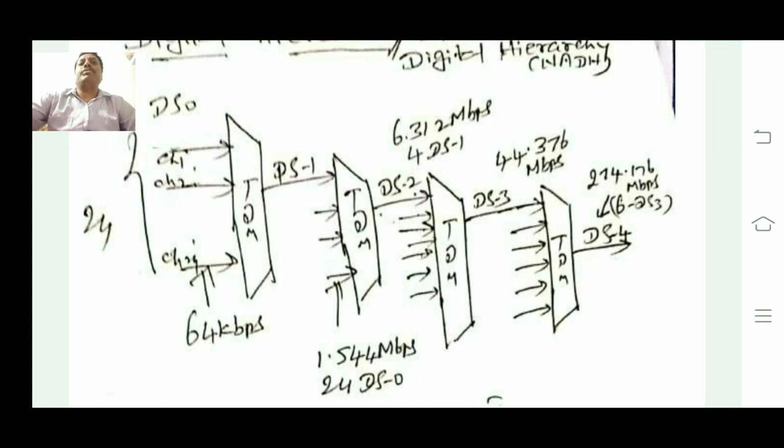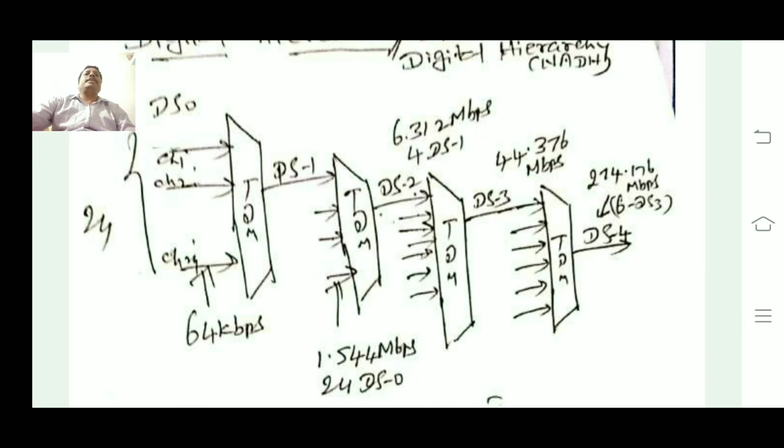As you know, each channel is 4 kilohertz, and we use PCM to convert it into digital using 8,000 samples per second, so the data rate of each channel is 64 kilobits per second. These channel 1 to channel 24 have been combined, and that is called the DS1.